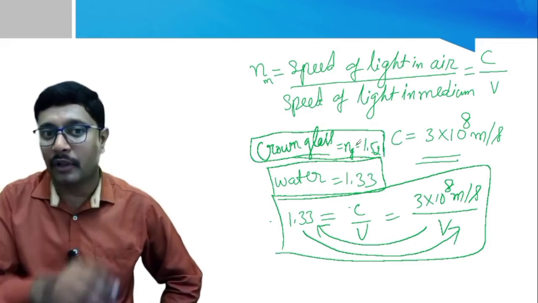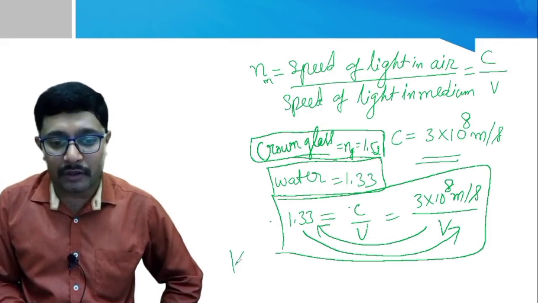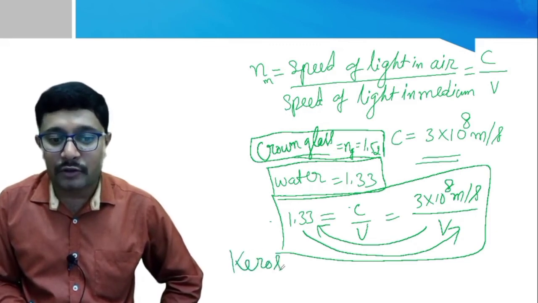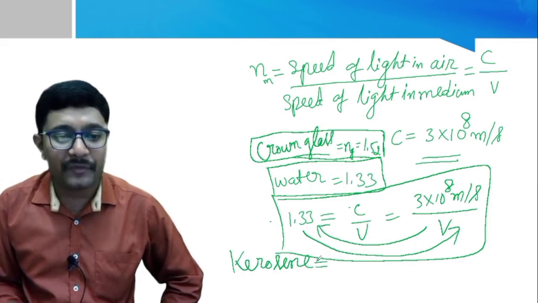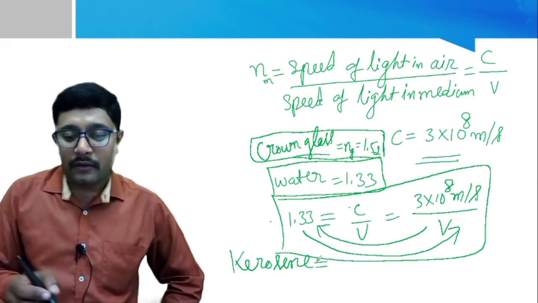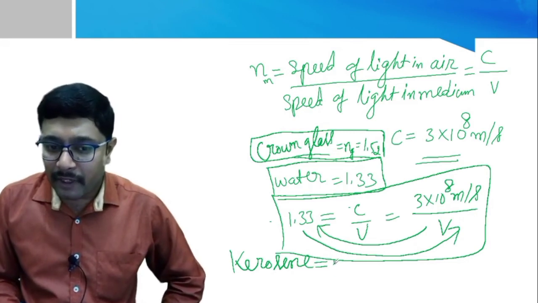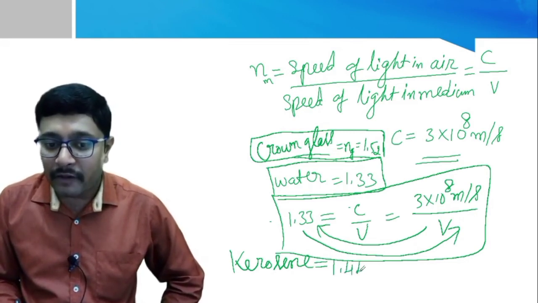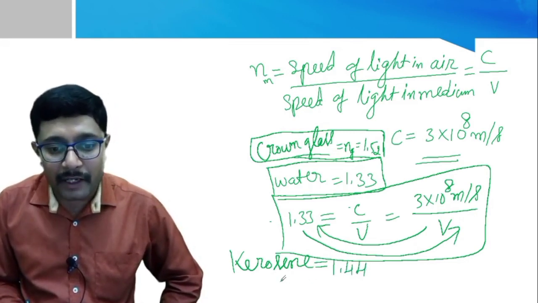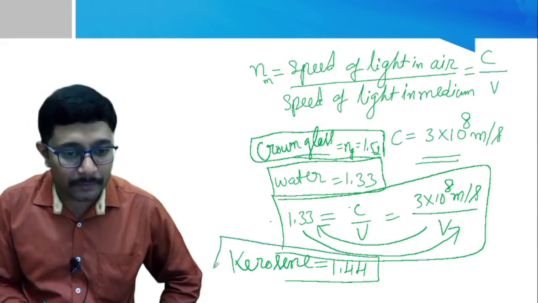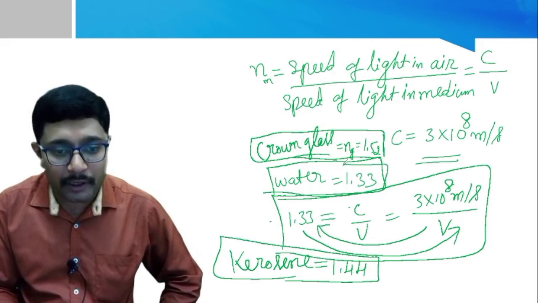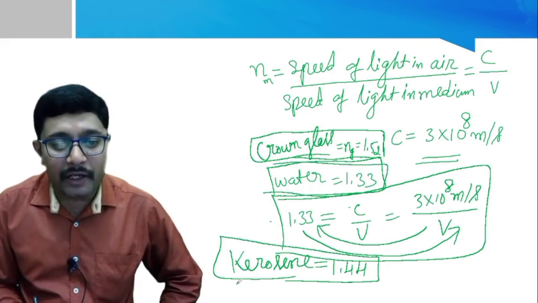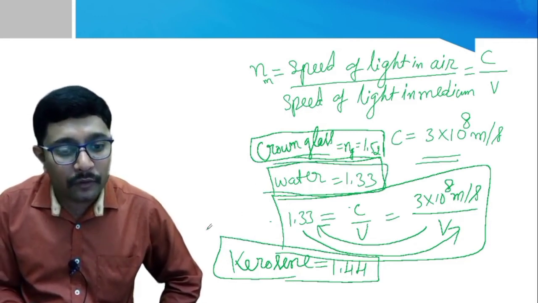For example, if you take kerosene, I think you know the meaning of kerosene, you may have commonly used this kerosene at your home. Kerosene has a refractive index of 1.44. But look here, the water refractive index is 1.33, kerosene refractive index is 1.44.